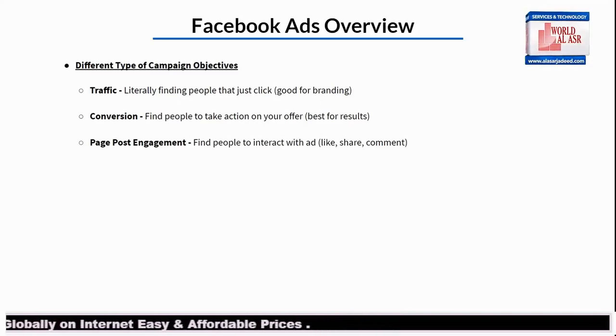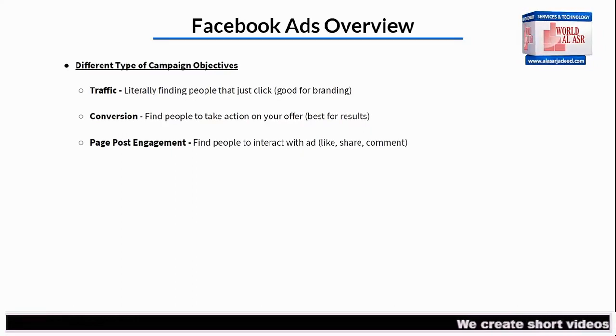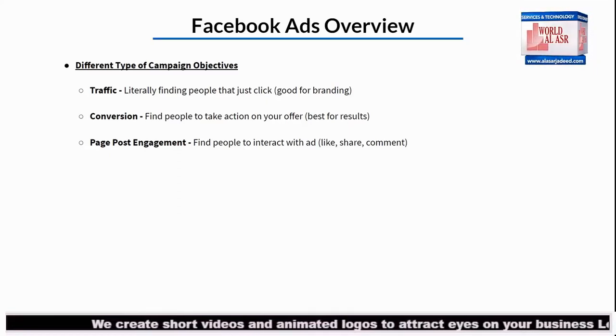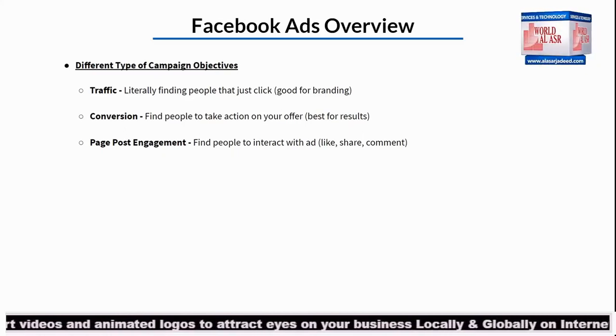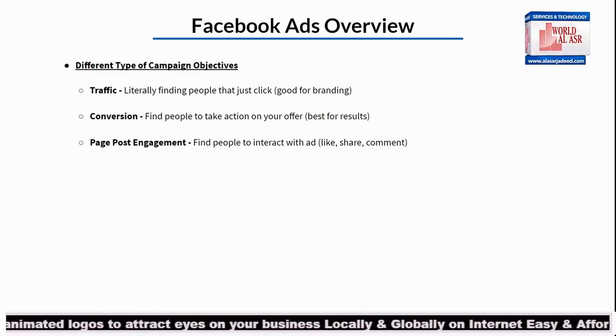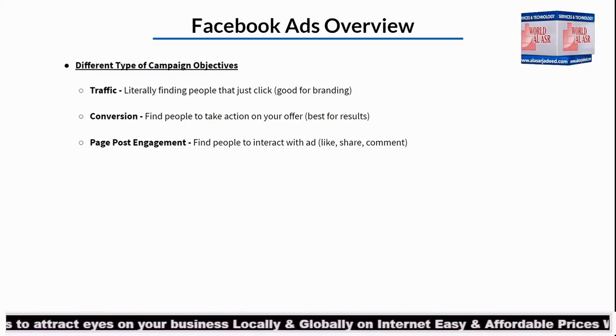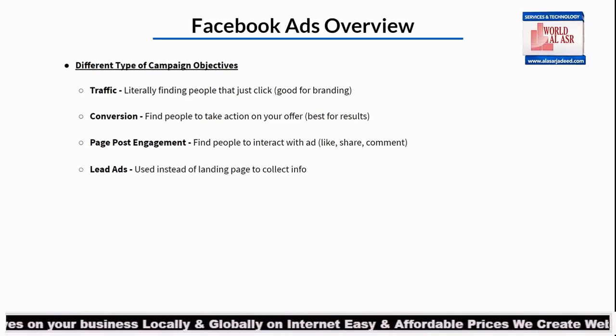And then we have the page post engagement. This is where we're just finding people to like, share, comment, right? Those who are social. And this works extremely well for social proof, because what ends up happening is that your ad will get shown to a lot of people that are liking it, that are sharing it, that are commenting on it. And then once new people see your ad, they're going to most likely also want to engage with it, because they're seeing that it has a ton of likes, a ton of shares, right? It's very, very popular. And so they're more likely to engage with it and potentially become a lead or actually buy a product.